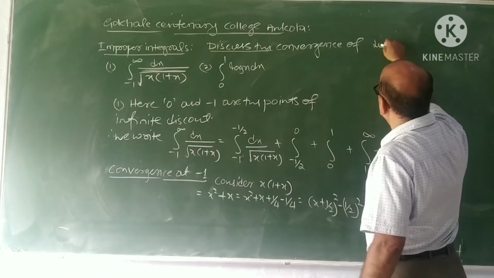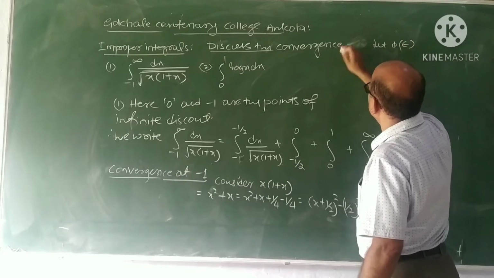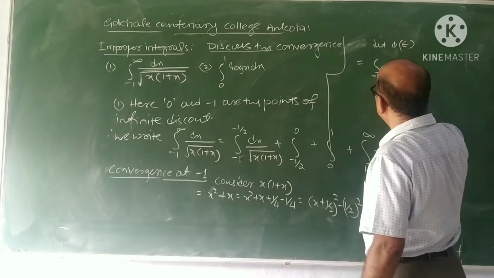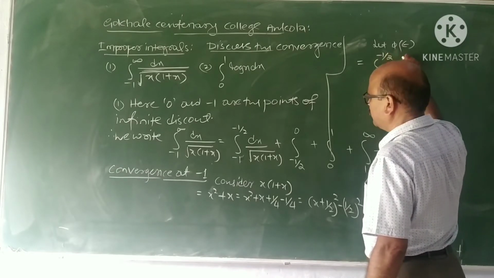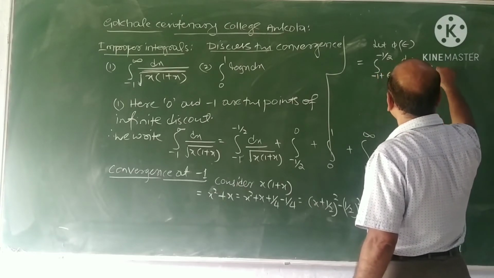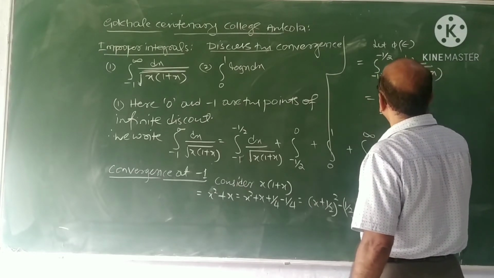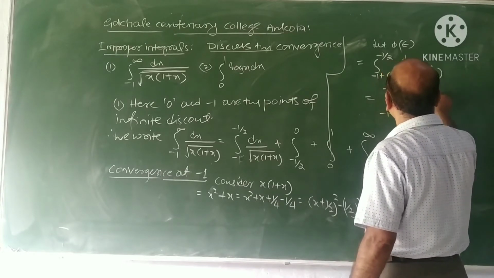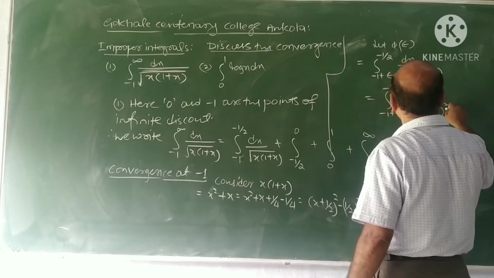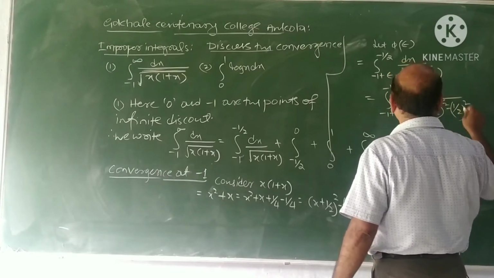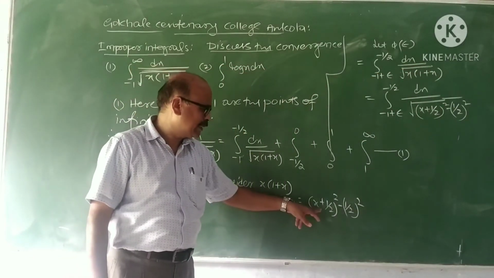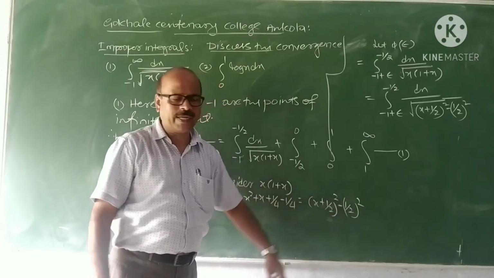Therefore, let phi of epsilon be the integral from minus 1 plus epsilon to minus half of dx upon square root of x into 1 plus x. It is therefore the integral from minus 1 plus epsilon to minus half of dx upon square root of x plus half square minus half square. Follow this step, because we have simplified x into 1 plus x as x plus half square minus half square.